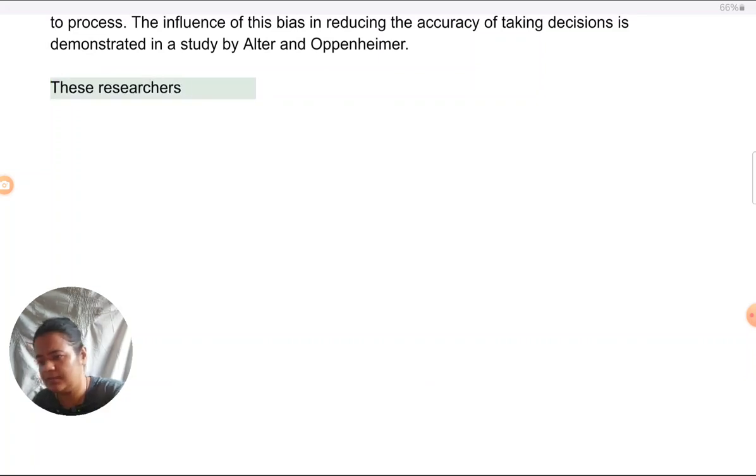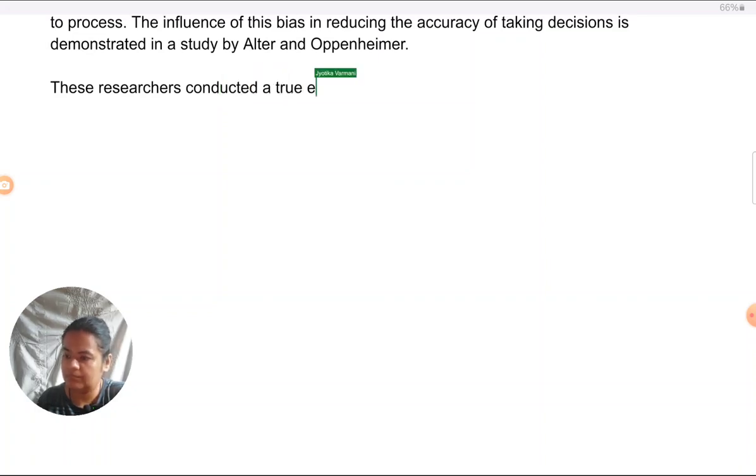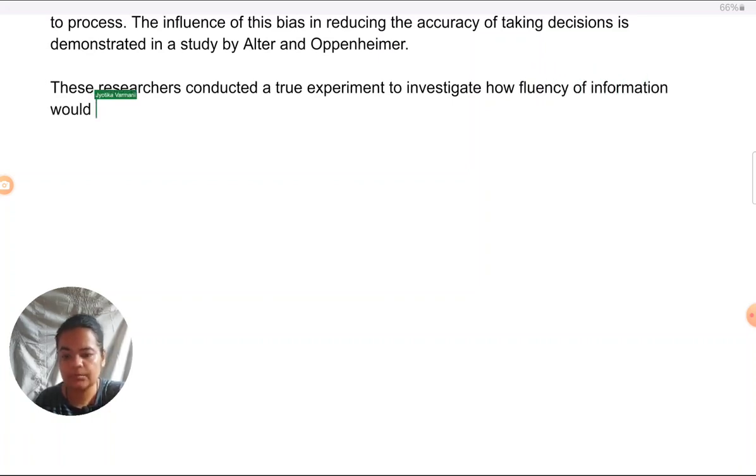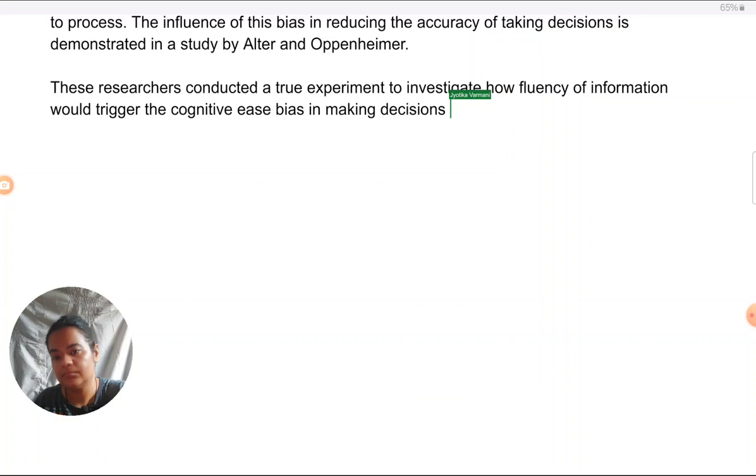conducted a true experiment to investigate how fluency of information would trigger the cognitive ease bias in making decisions related to simple mathematics and logic.